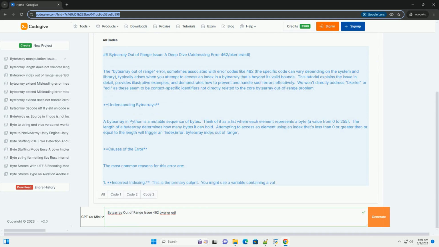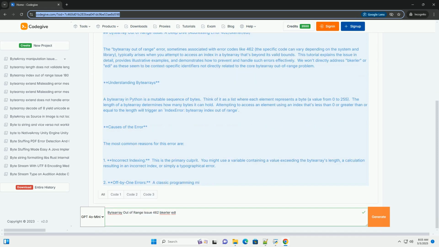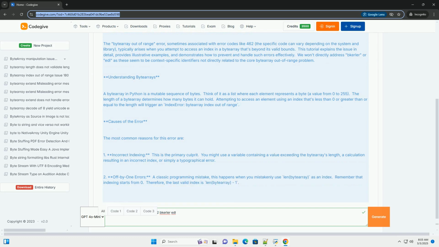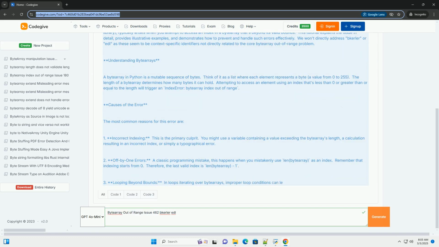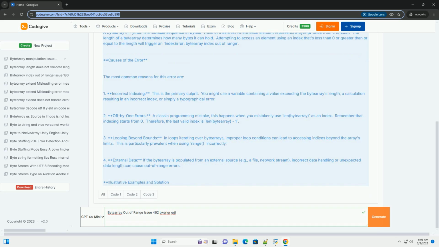This tutorial explains the issue in detail, provides illustrative examples, and demonstrates how to prevent and handle such errors effectively. We won't directly address bkerler or EDL as these seem to be context-specific identifiers not directly related to the core byte array out-of-range problem.